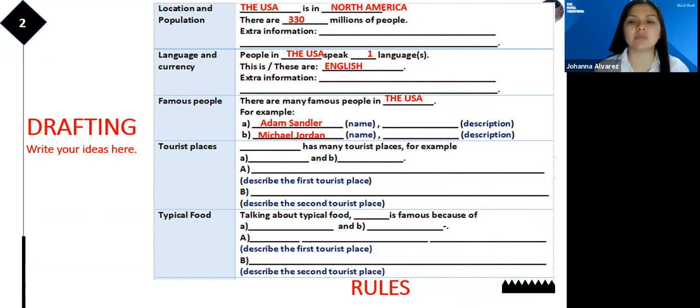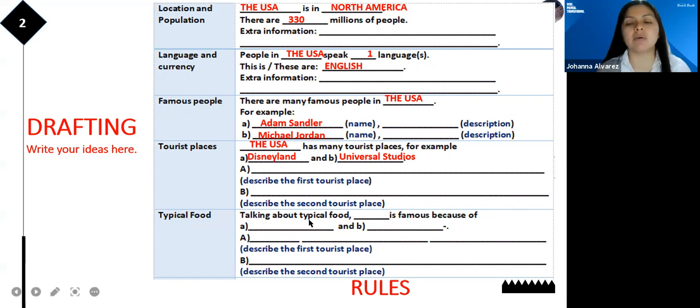Let's continue with the tourist places. The USA has many tourist places. For example, yes, Disneyland and Universal Studios. You are going to describe each of them, right? Maybe where are they located? Yes. How can we go there? And so on. Extra ideas.